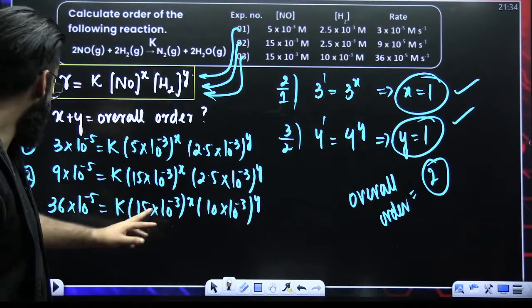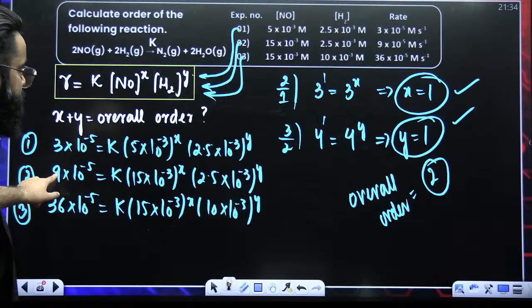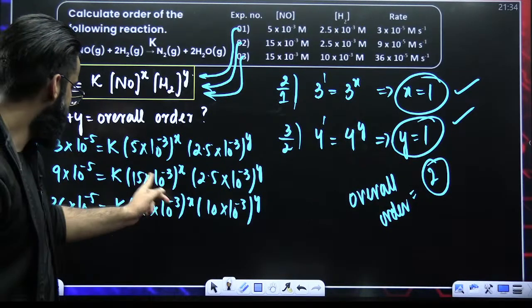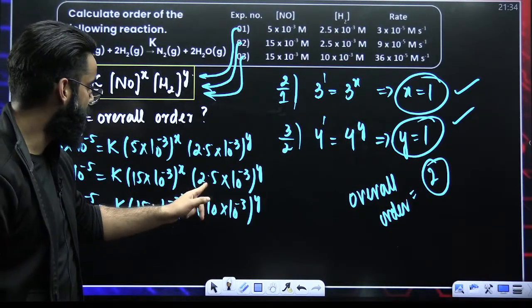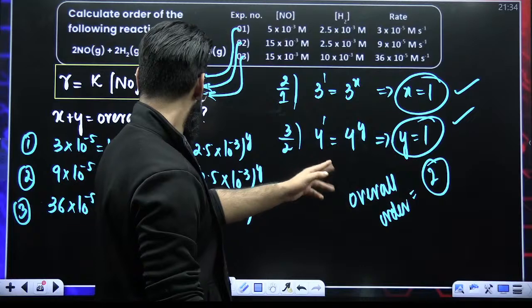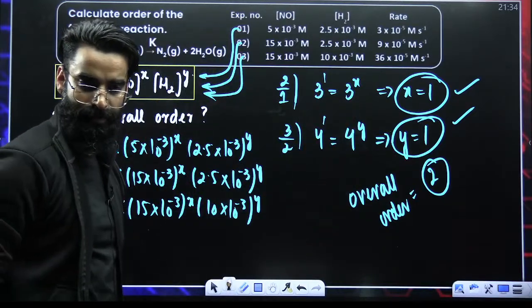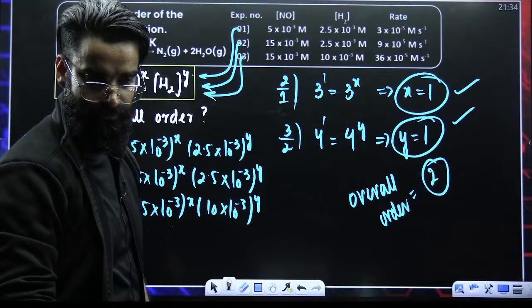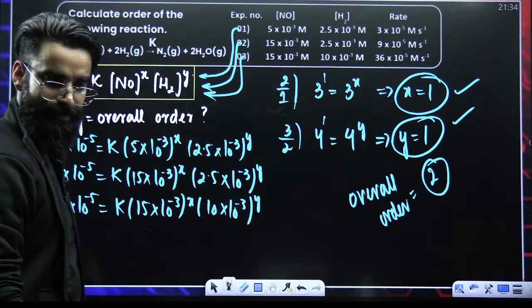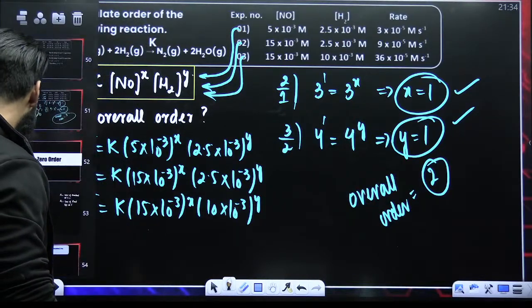Correct. Divide equation 3 by equation 2. 36 divided by 9 is 4. This term cancels out. 10 divided by 2.5 is 4. So 4 raised to the power y. This is correct only. This is not wrong. You are doing something wrong. I've done it correctly. Okay, let's move on.